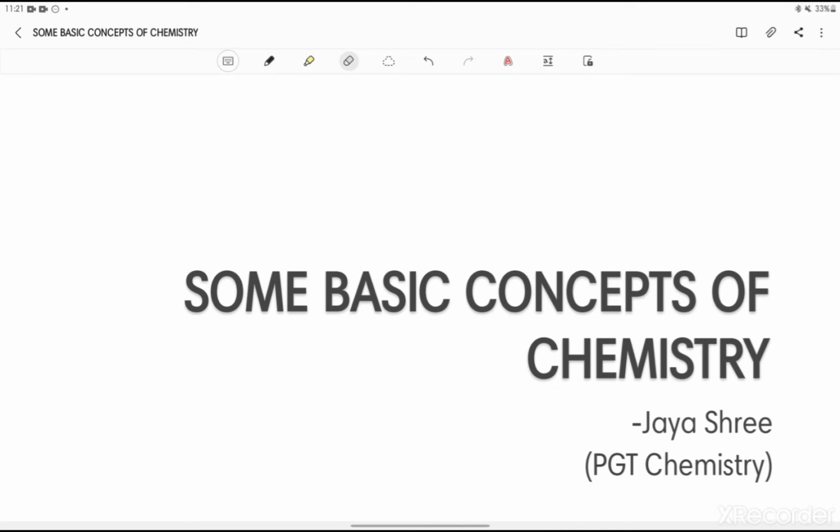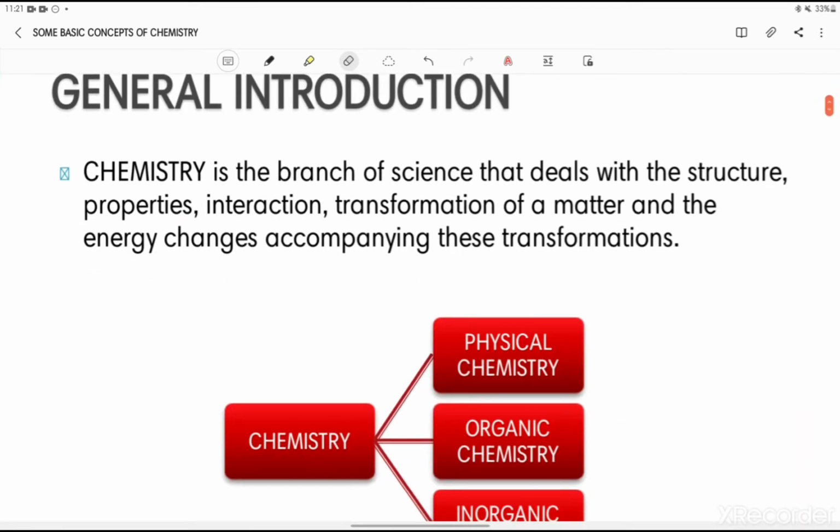Hello students. So let's start this chapter, Some Basic Concepts of Chemistry. In this, you already know what chemistry is. It is the branch of science that deals with the structure, properties, interaction, and transformation of matter, and also the energy changes that accompany these transformations.